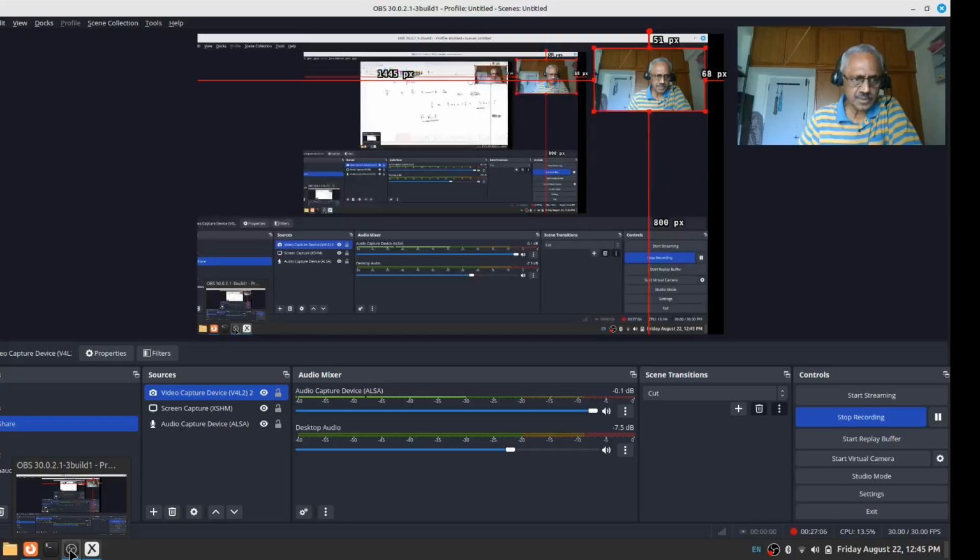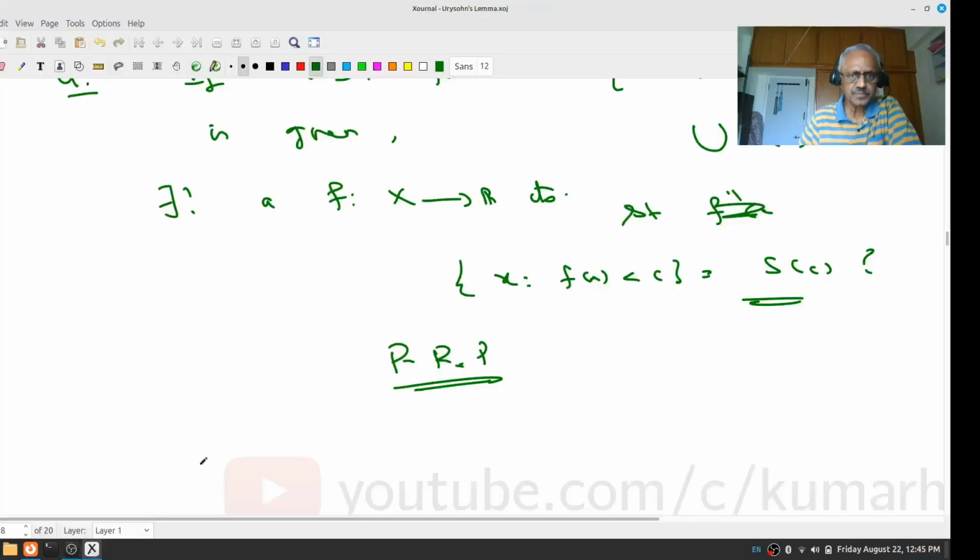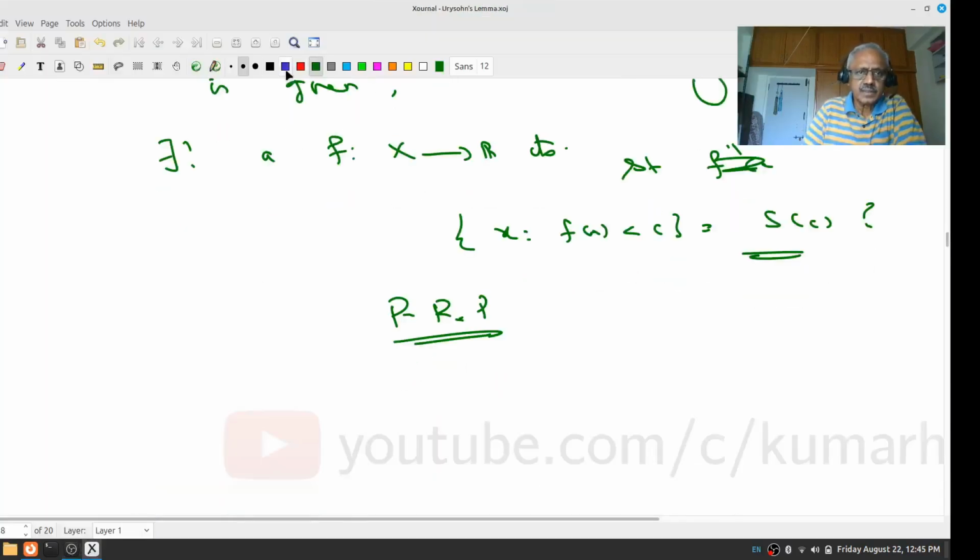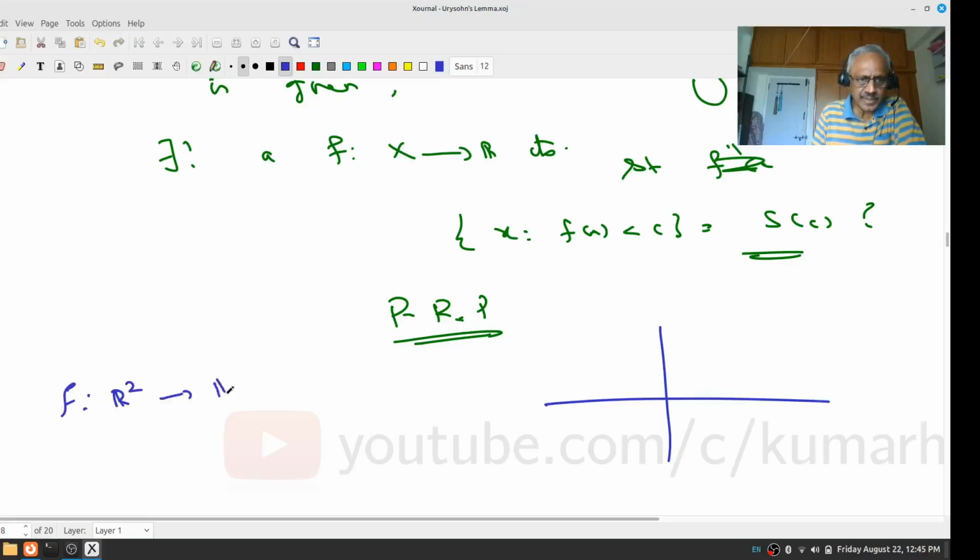Let me make sure I'm sharing the screen. Yes. The answer is yes. Now suppose I take a point. Let us look at only this case, R2 to R, to have an idea, where f of xy is y. Now suppose I have a point xy.